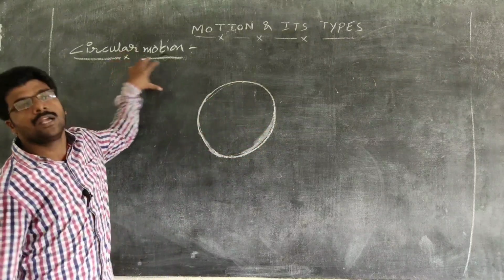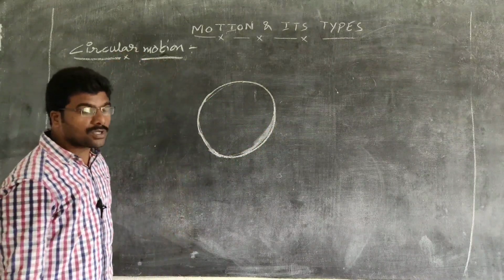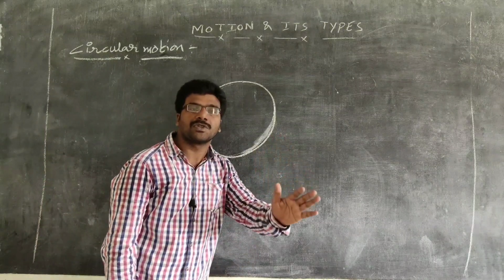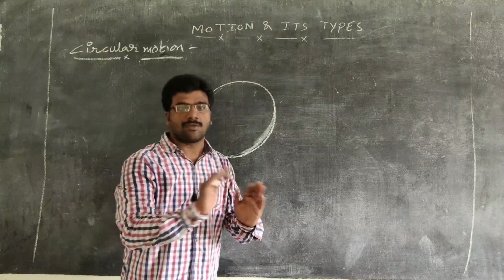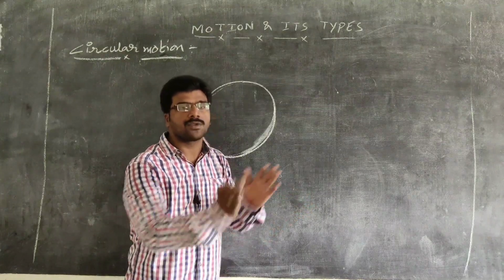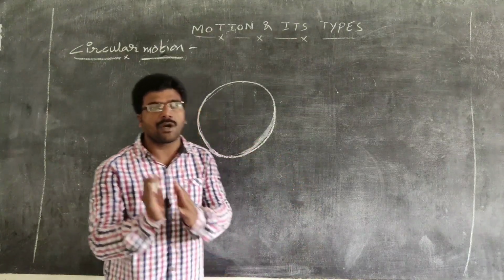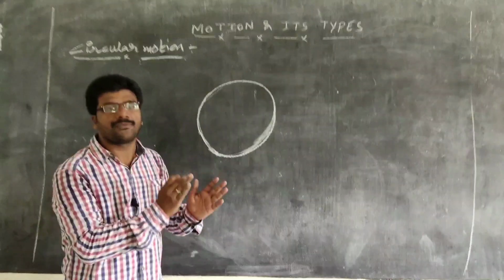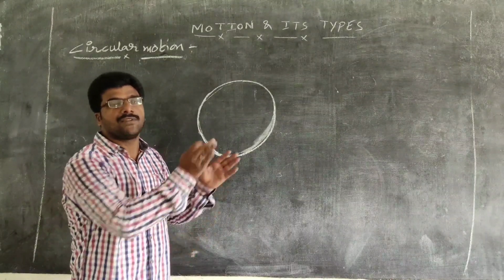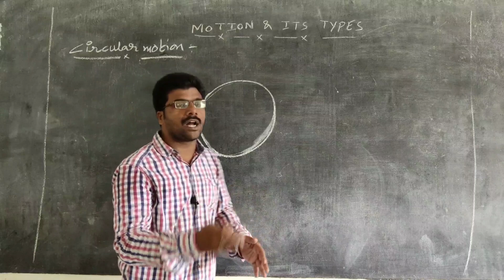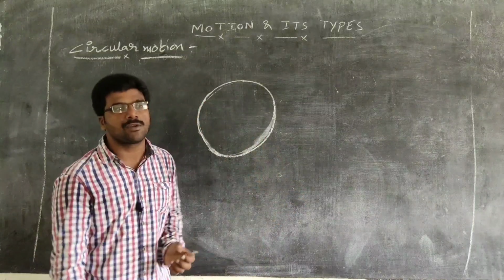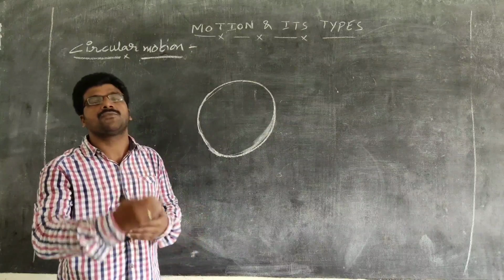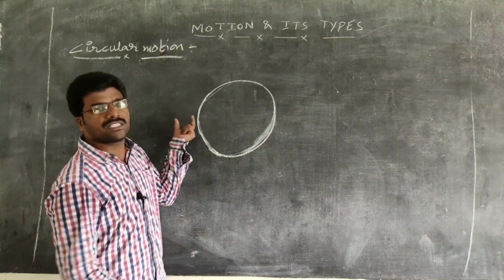Don't get confused, there is one more motion, that is rotational motion. It can be somewhat confusing between rotational motion and circular motion. If you observe carefully, we can identify which is rotational motion and which is circular motion. So what is circular motion?